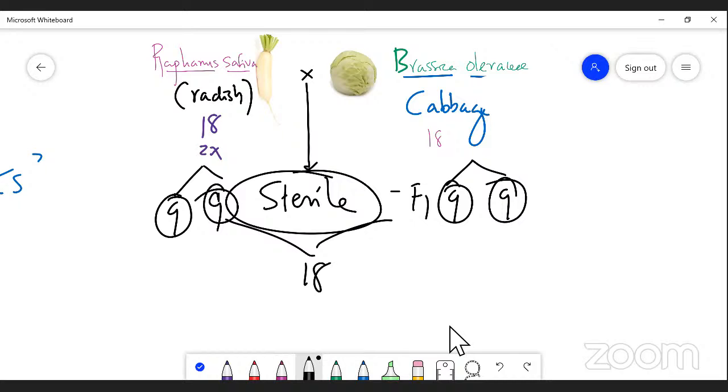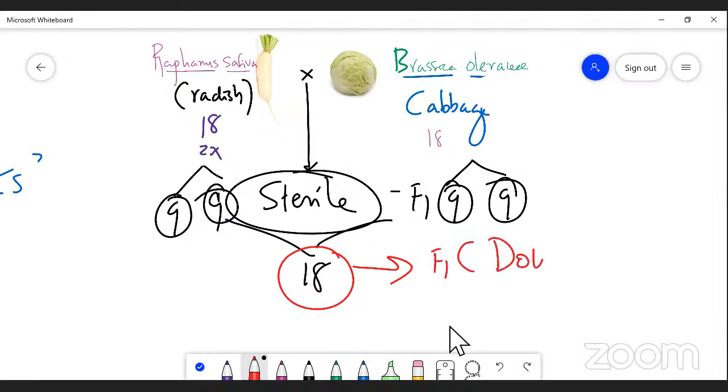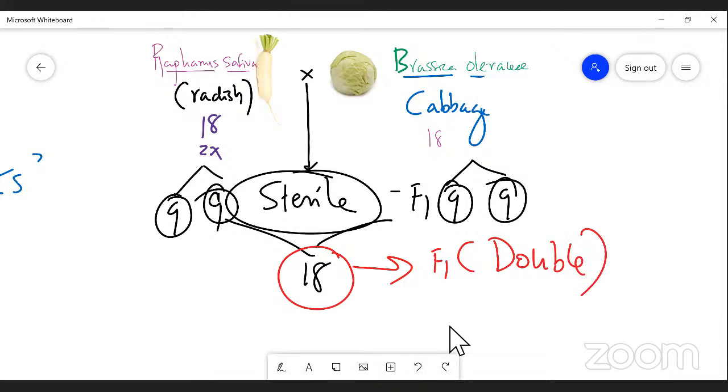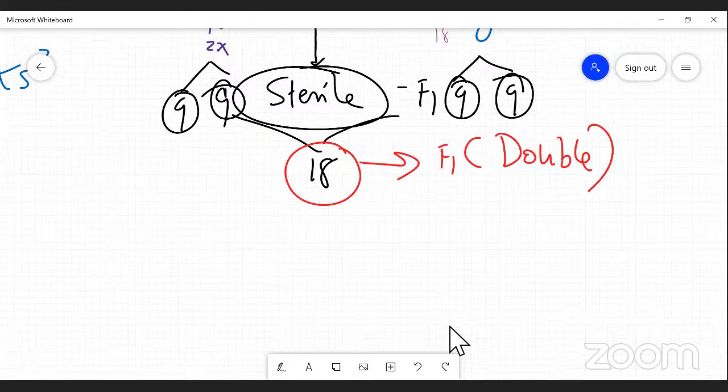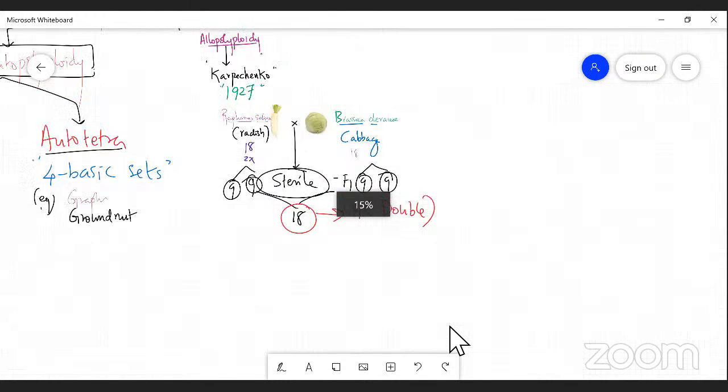Now this chromosome number is doubled, I mean the F1 is doubled. The chromosome number is doubling, and as a result, the F2 will be fertile. Actually, the fertility was restored in the F2 generation, not in the F1 generation, right?